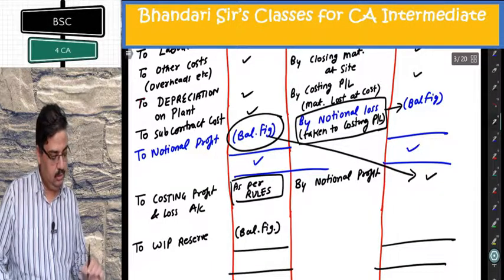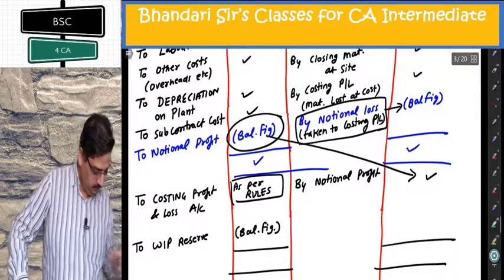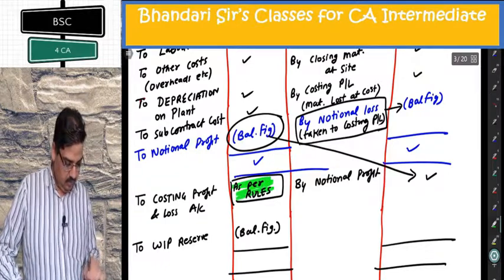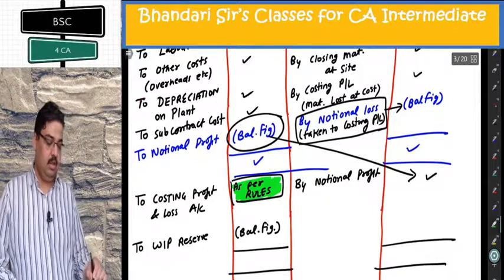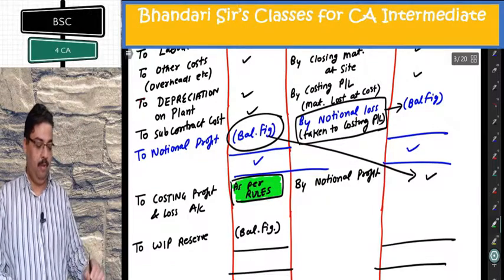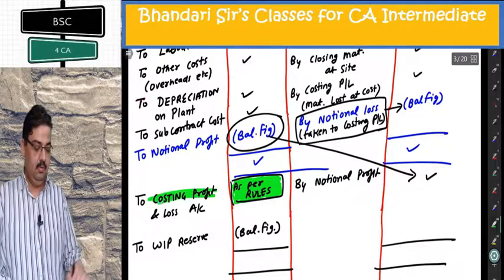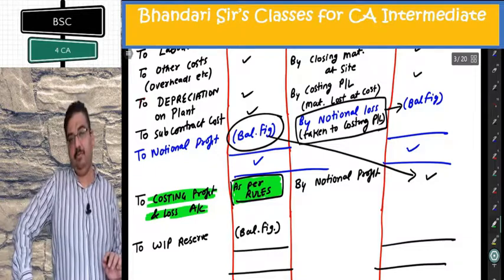As per rules. This is important. As per rules, some amount of the notional profit is to be taken to costing P&L and balancing figure will be WIP reserve.